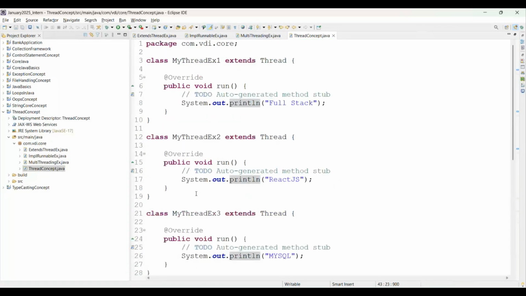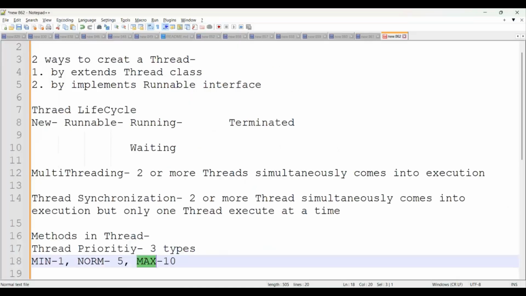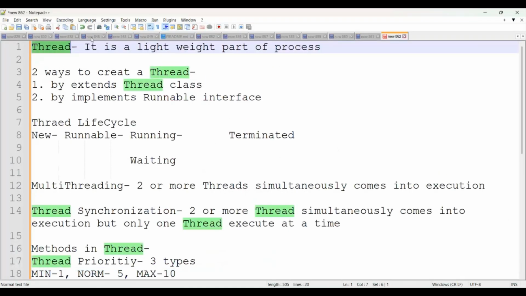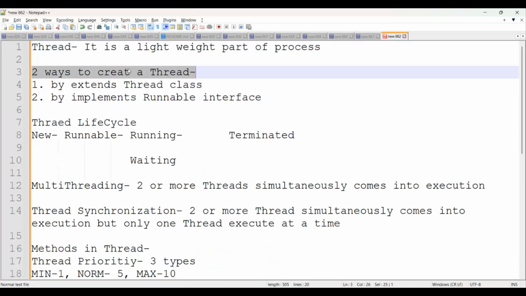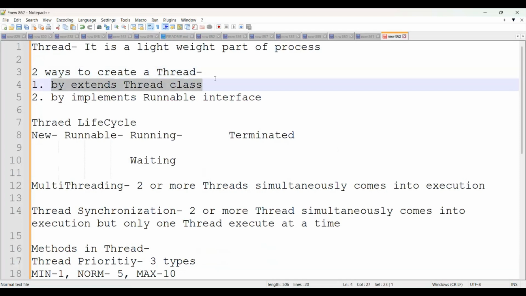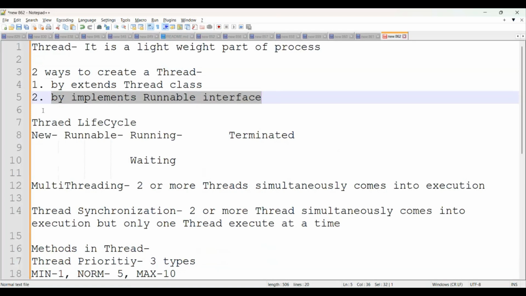Then what are the things we learn here in today's session? The first thing, what is thread? Thread is a lightweight part of a process. Thread is a small piece of a process, you can simply say. There are two ways to create a thread. First one is by extending the Thread class, and the second one is by implementing the Runnable interface.